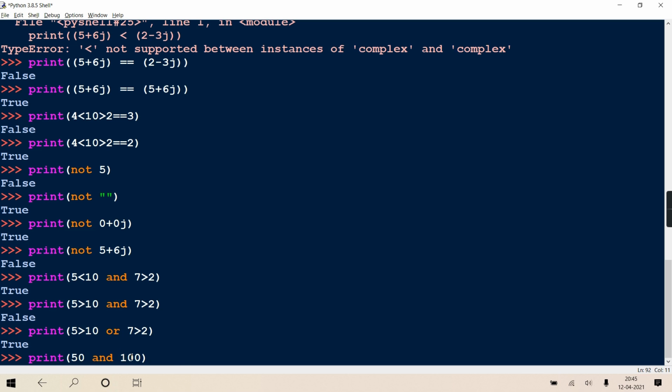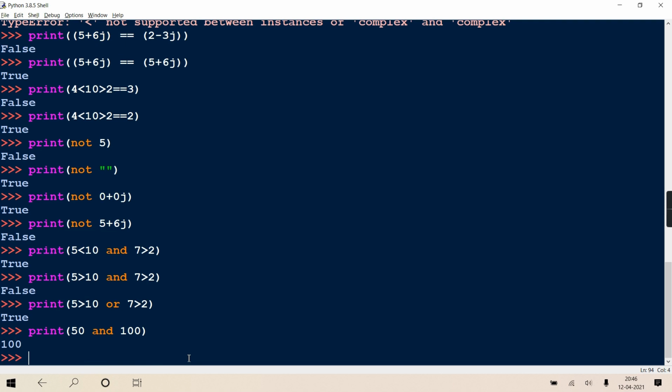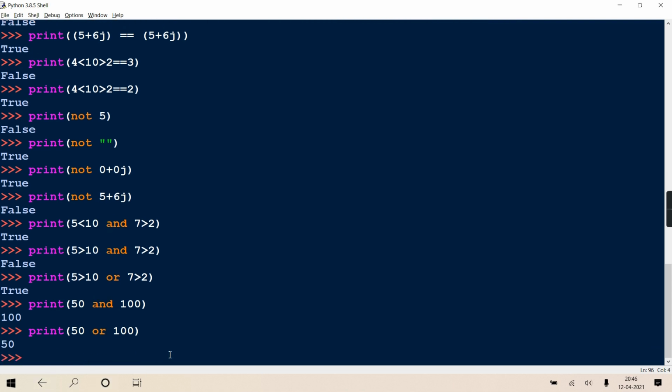So it will come and check this side. Now 100 is also coming true. Now total true. So whichever was the last true, that it will return. So who is the last true? 100. So it will return that 100 only. That is the speciality. Okay? And in the same case, if I would have written OR. See here? OR. Now in case of OR, tell me, is 50 true? Yes. But in ORing, you know that if one is true, complete true, so it will not come to check this. That 50 only it will return. See.